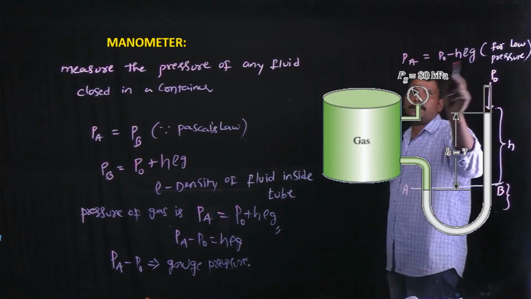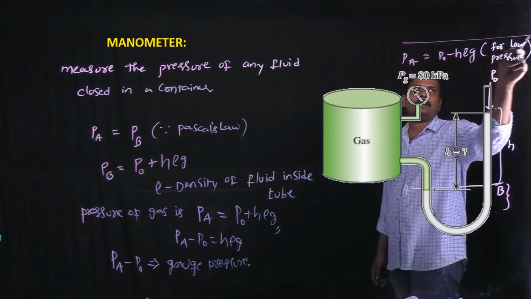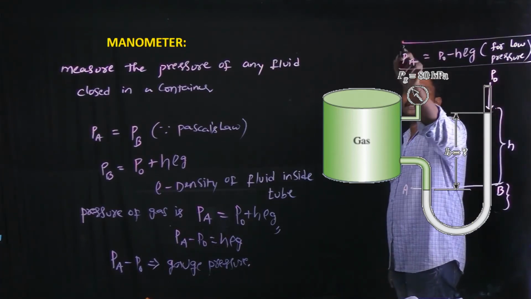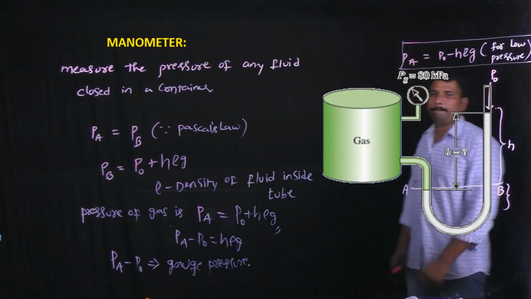In such cases, PA equals P naught minus H rho g. It is the formula for low pressure gases. This is about the manometer.